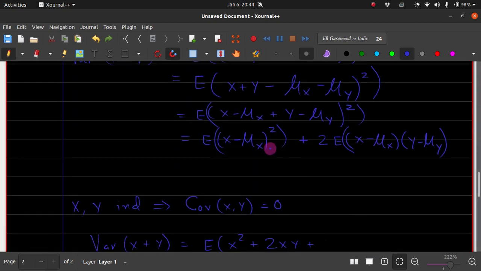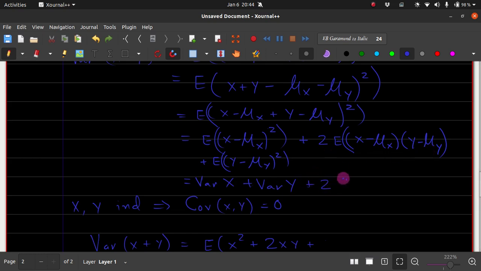Plus the expectation of y minus mu y whole square. So if you remember the definition of variance, this is nothing but the variance of x. This is nothing but the variance of y, and what is left is called covariance. This particular thing is the covariance of x and y.